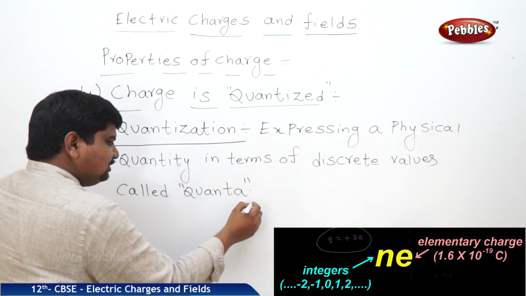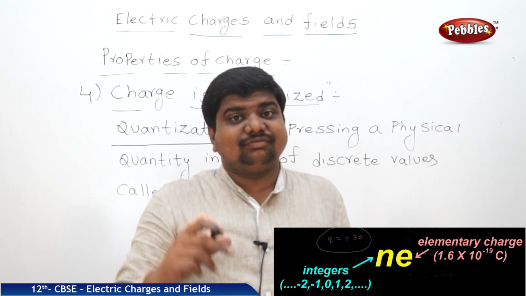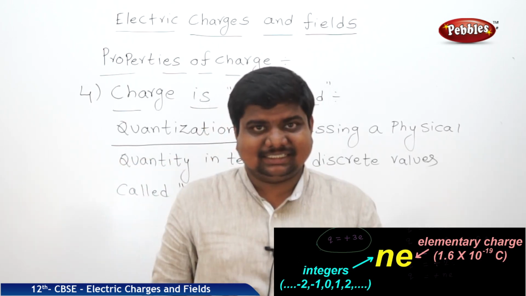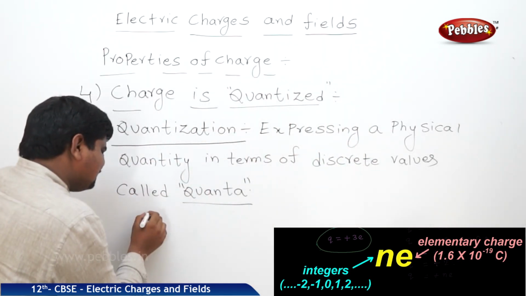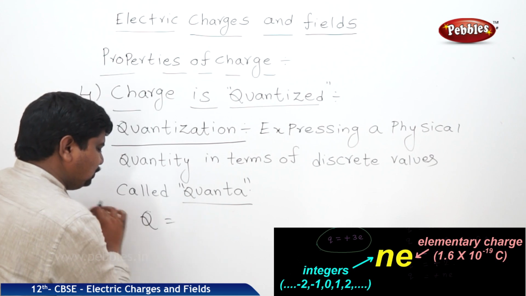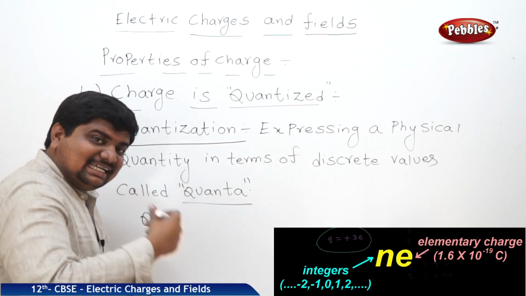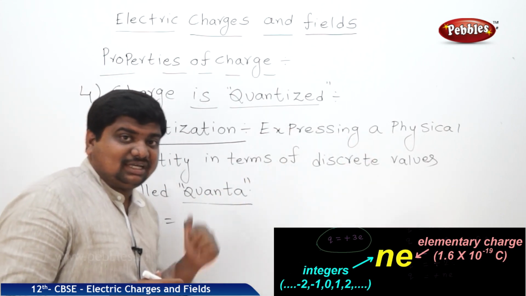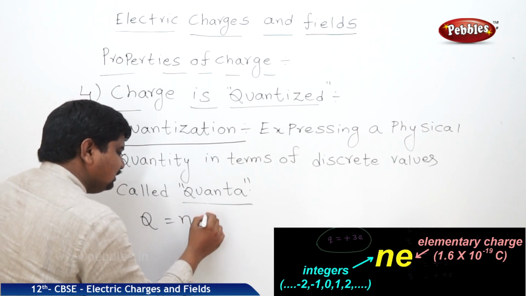Each discrete value is called a quanta, and this quanta can be expressed in terms of an integral multiple. This process is called quantization. Charge is quantized means the total charge of the substance Q can be expressed as integral multiples of a quanta, where this quanta is the discrete value of the charge. That means Q is equal to Ne.